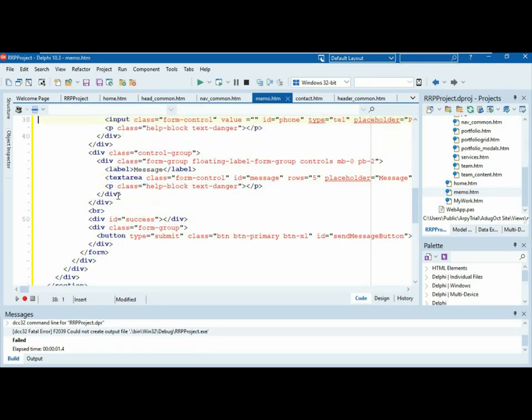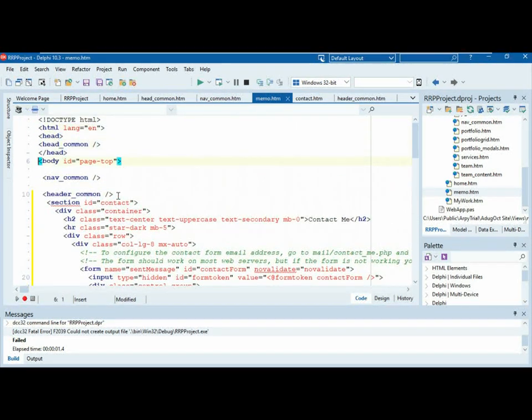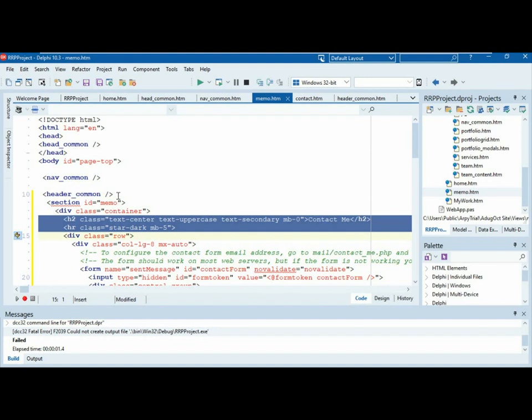Now, the first thing we want to do is go up to the top. This was contact, so obviously for the section we want to call it something like Memo. So call it Memo section. The next thing is, I see that we've got this bar thing here, which I actually don't want, and I don't want the contact me thing. That star, if you look on the page, there's already one there, and this is a copy of it, so I'm going to get rid of that.